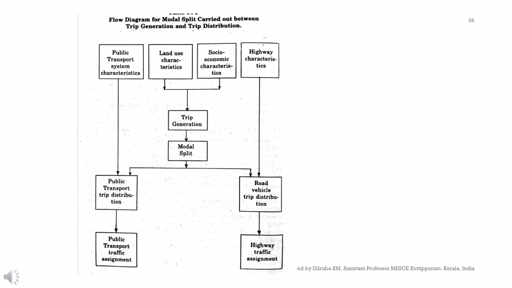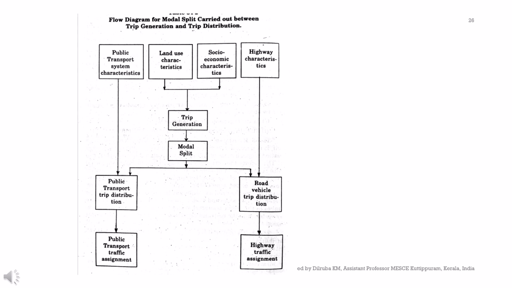The output of trip generation then feeds into the mode split stage. Being a trip end model, the mode split decision is applied after the total number of trips for each origin and destination is determined. We are essentially deciding, for all trips ending or starting in a particular zone, what proportion will use each mode. Notice that the mode split stage itself is influenced by the same upstream factors, and these factors play a direct role in individual decisions about which mode of transport to use for trips originating or ending in a zone.